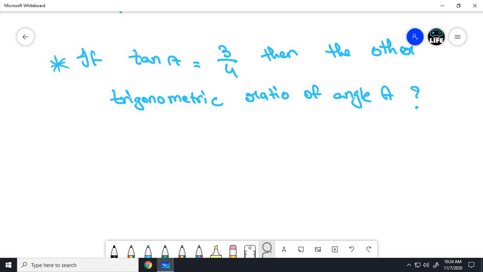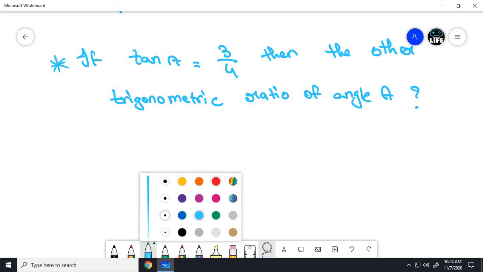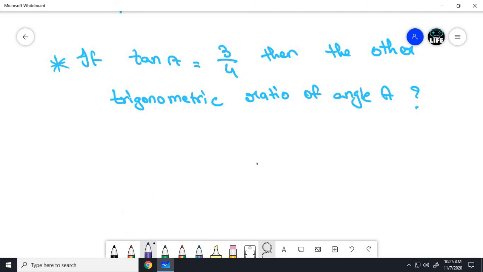So let's change the pen color to this color. Now see, draw a right angle triangle. Look, it has A, B, C, and the right angle is here.